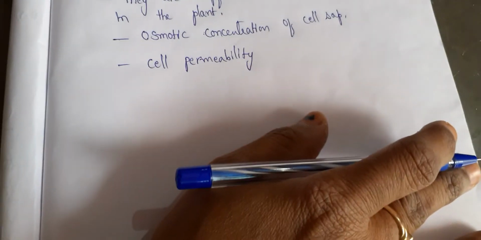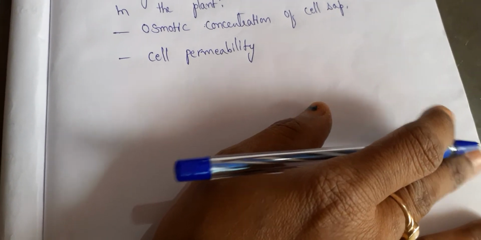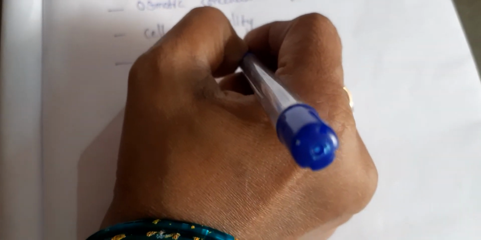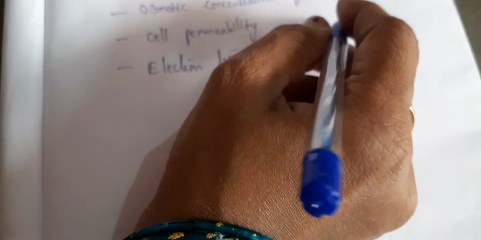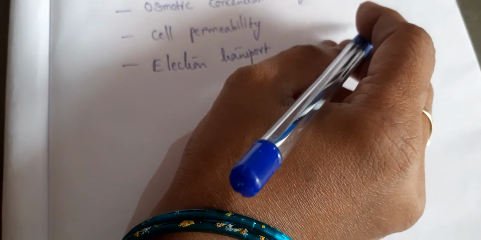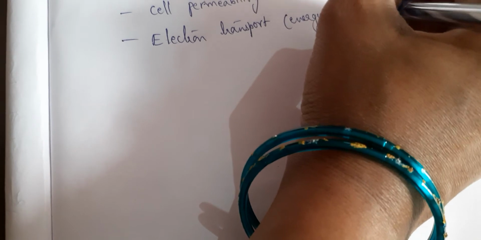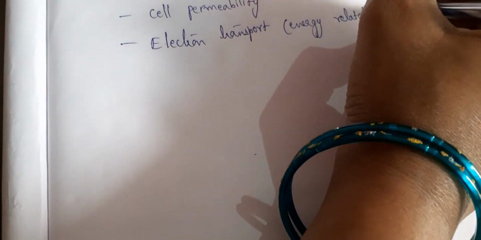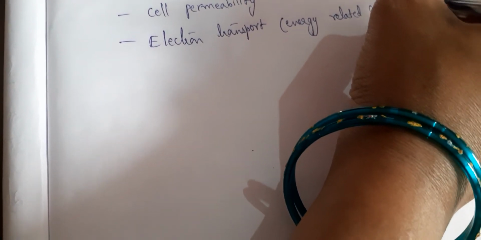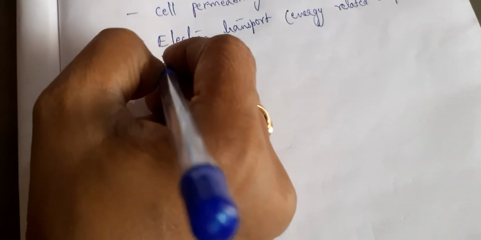The permeability of the cell is maintained and they are helping in electron transport. So what is this electron transport? Electron transport is a mechanism by which energy related compounds play a major role. Then you have enzyme activity.